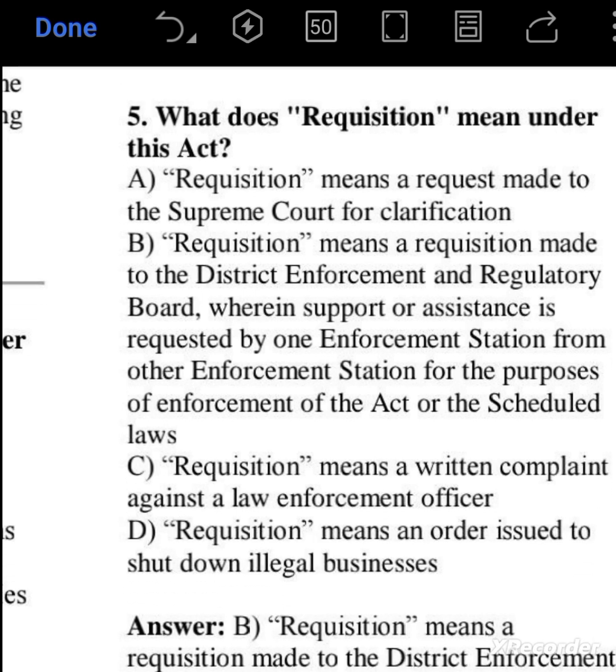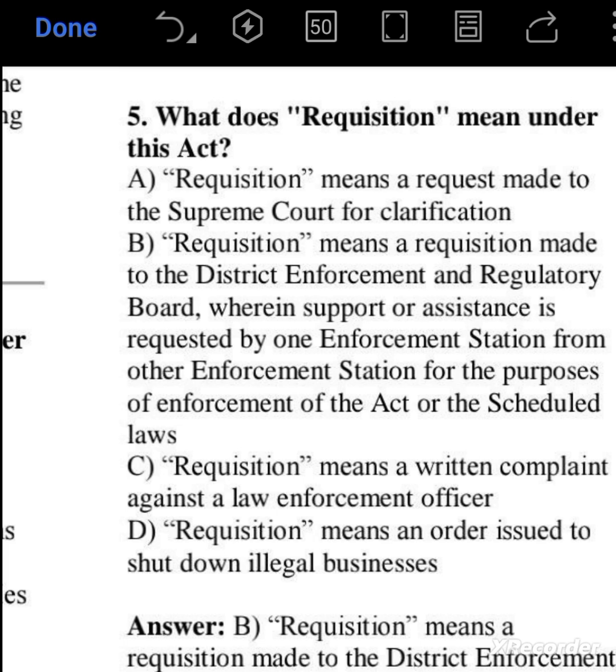What does requisition mean under this act? Requisition means a requisition made to the district enforcement and regulatory board wherein support or assistance is requested by one enforcement station from another enforcement station for the purpose of enforcement of the act or scheduled law. Here it says that it is correct. Let me check. I am confused over this answer. Let me check other options.